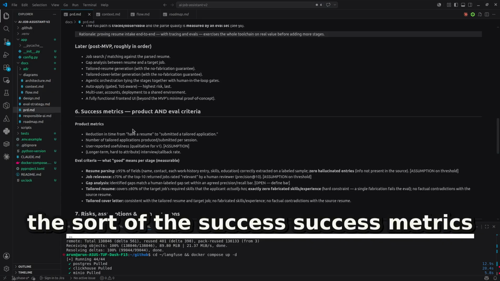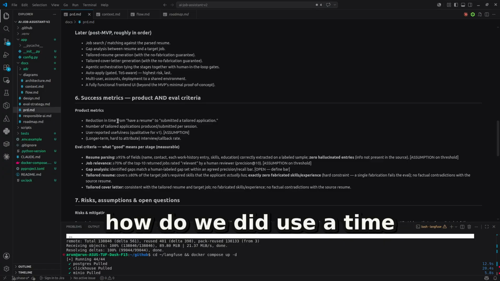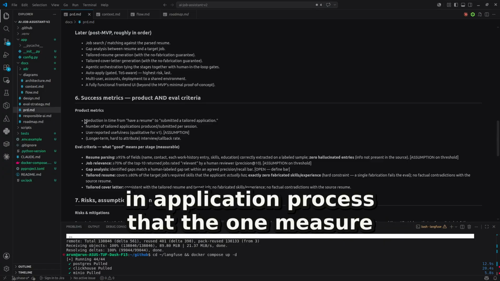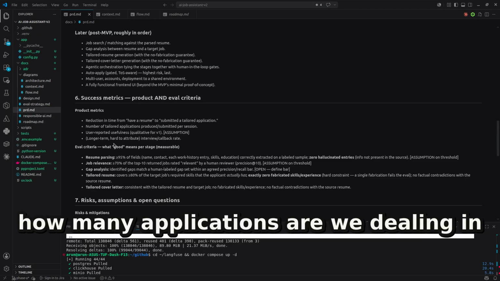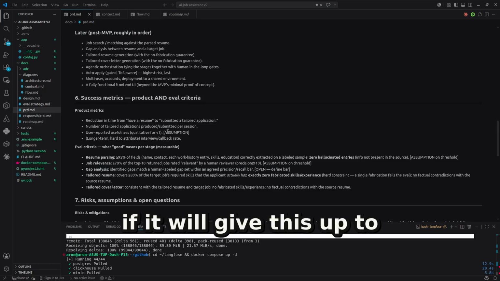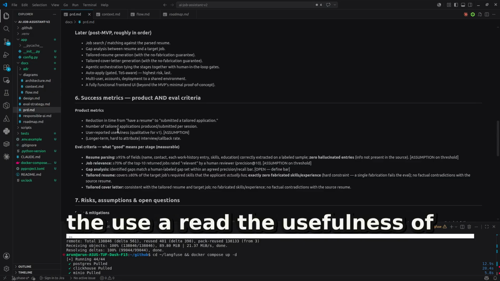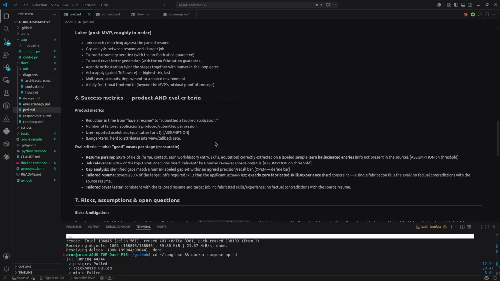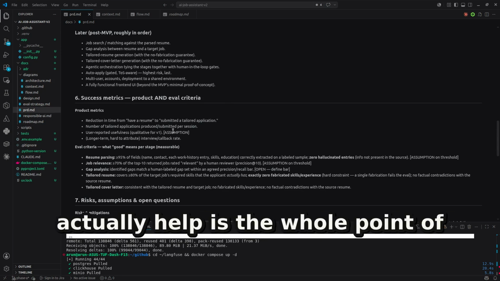So what are the success metrics? So with the reduction time, how do we reduce the time in application process? That's one measure of it. How many applications are we tailoring and producing? If we give this app to some user, how would the user rate the usefulness of this application? What is the interview or callback rate after application, right? So does this actually help, is the whole point of this project.